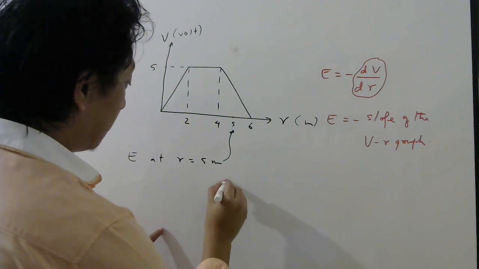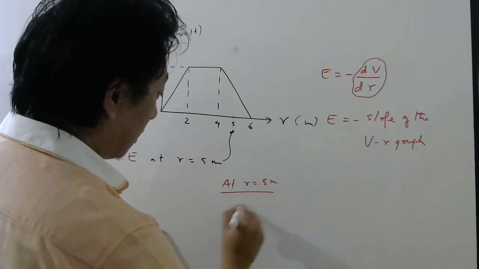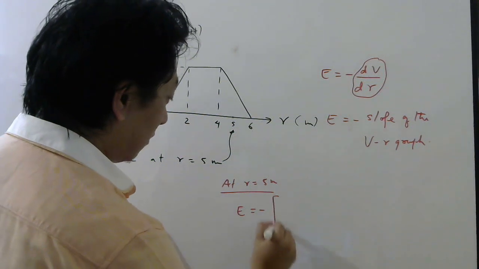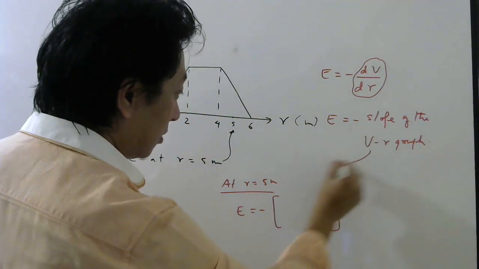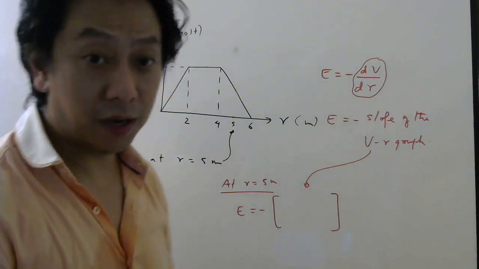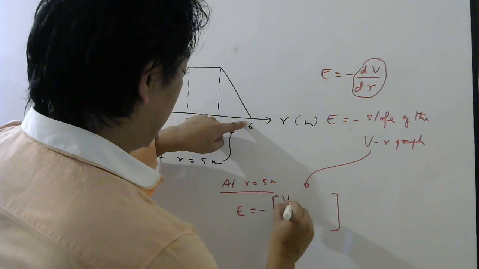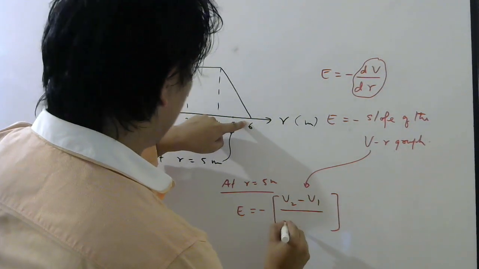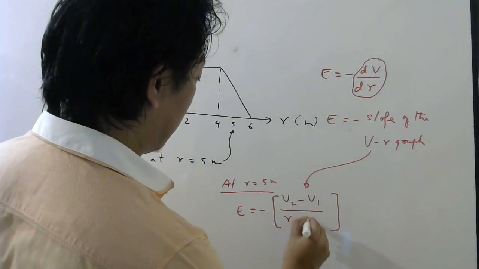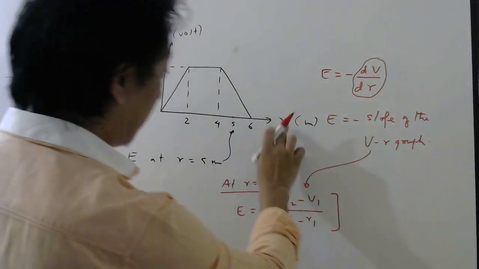So at r equal to 5, electric field will be minus of the slope. Slope is y2 minus y1 by x2 minus x1 for straight lines, so here v2 minus v1 by r2 minus r1. V is your y coordinate, r is your x coordinate.